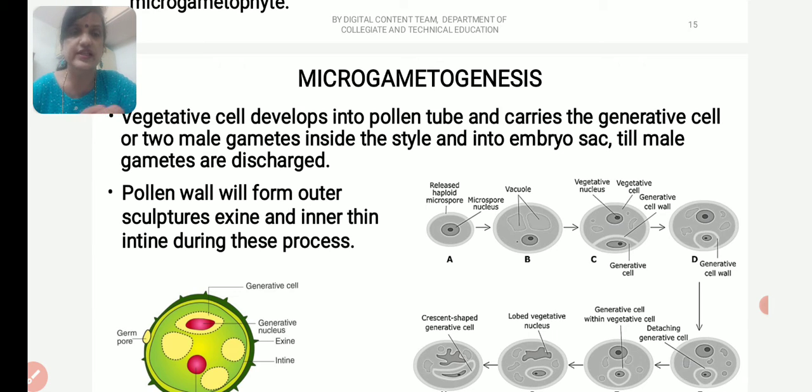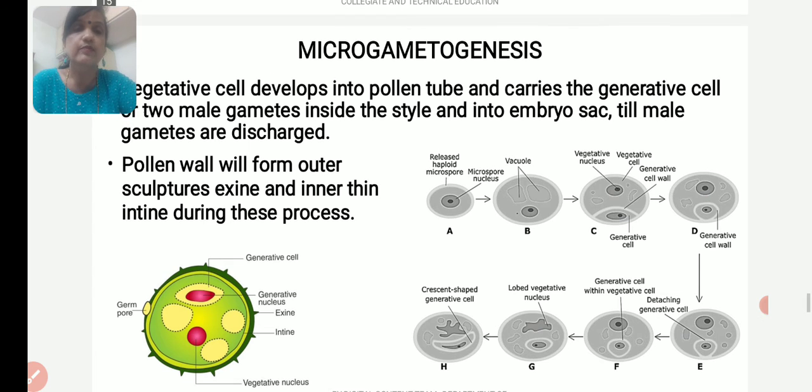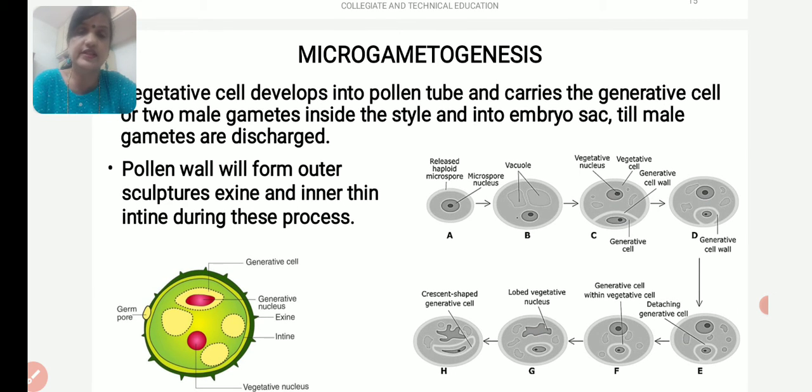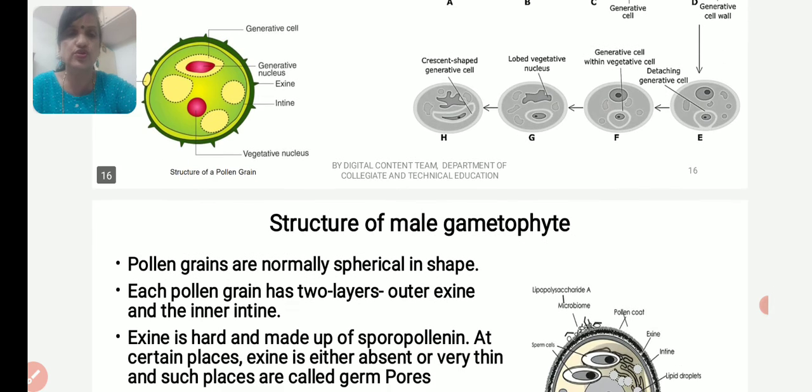So the vegetative cell is very important. It differentiates into the pollen tube once it lands on the stigmatic surface, and it carries the generative cell to the ovule where the embryo sac is present, and then the pollen tube is involved in discharging the gametes into the synergids of the embryo sac. The pollen wall will form an outer sculptured exine and an inner thin intine during this process.